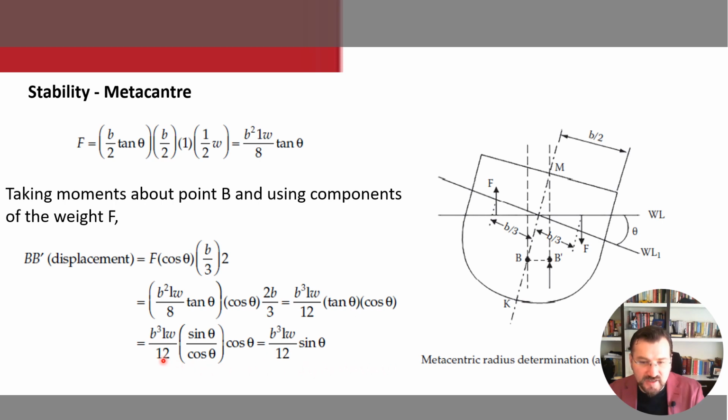But when it comes to the last form, BB1 comes to B cubed times L times W divided by 12, times sin theta divided by cos theta, which means tangent theta, times cos theta. I am coming to the last point, so BB1 equals B cubed L W divided by 12 times sin theta. So this is the generic formula that you will use for the displacement calculation.